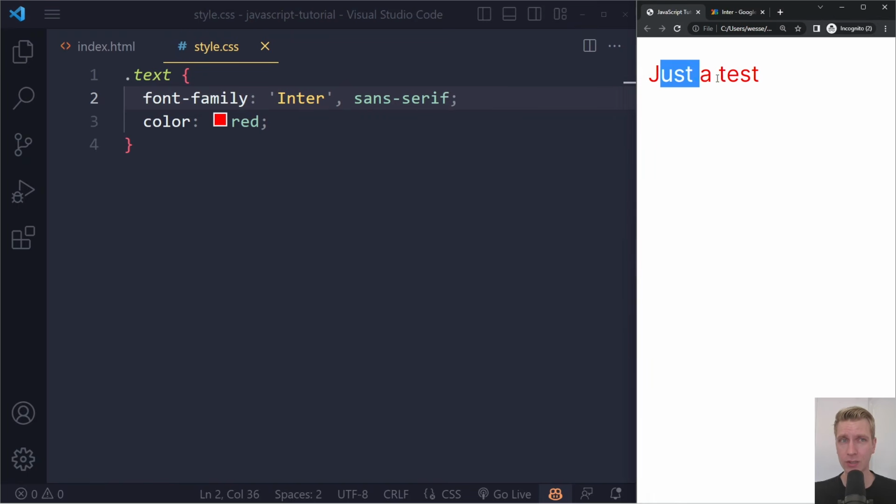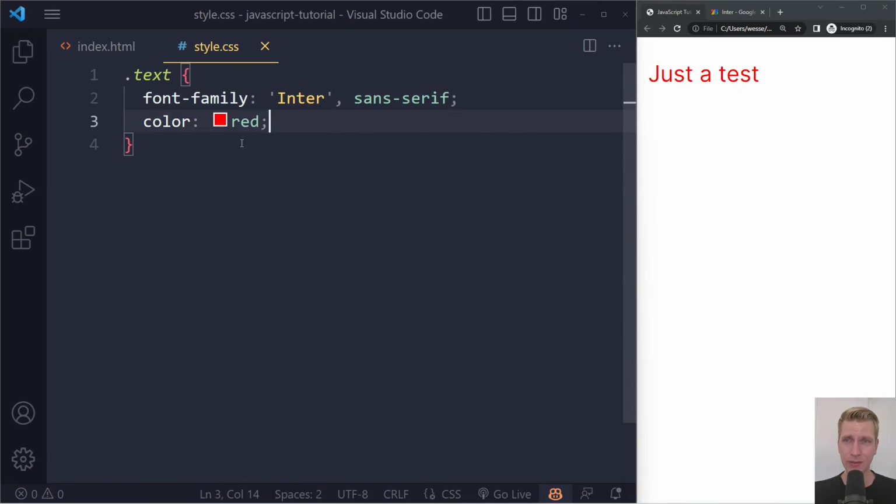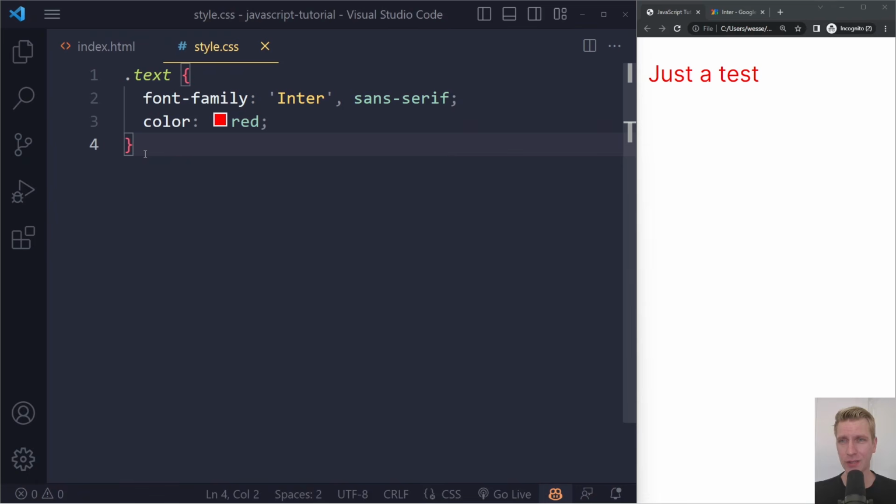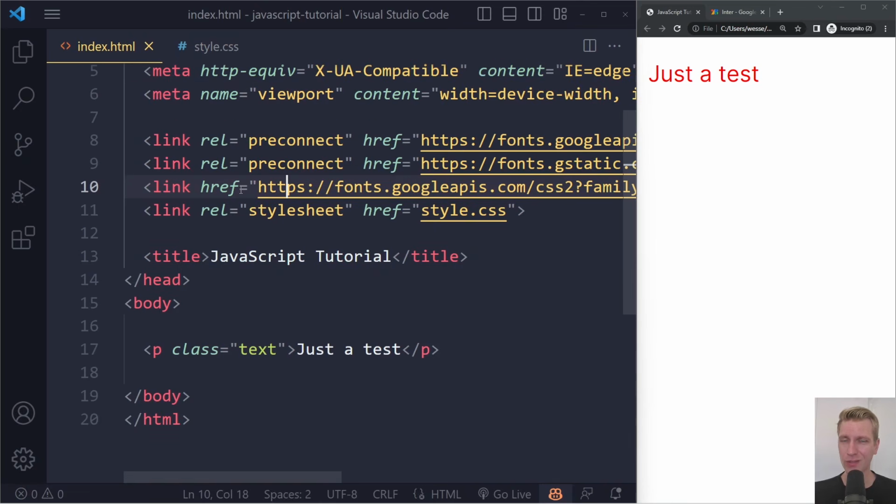So now if I refresh, you can see the font has changed. Okay, so this was a very quick crash course on HTML and CSS. I have separate videos on this. This is about what you need to know right now.